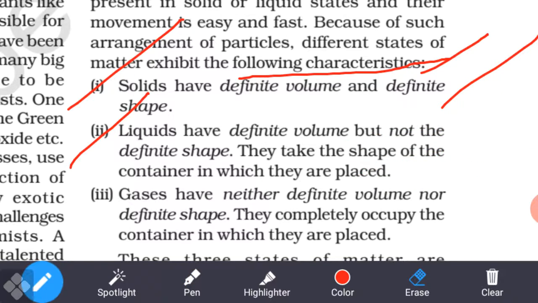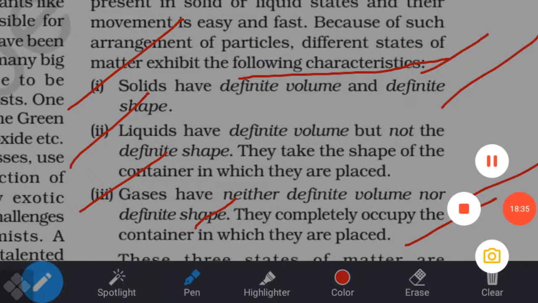But in case of gases, what do I mean by gas? Gases have neither definite volume nor definite shape. They completely occupy the container in which they are placed. Just like if you fill LPG gas into a cylinder, it takes the cylindrical shape and size, and it is highly compressible. Compressed means we can easily fill it in the cylinder. So these are the characteristics of all three states of matter.